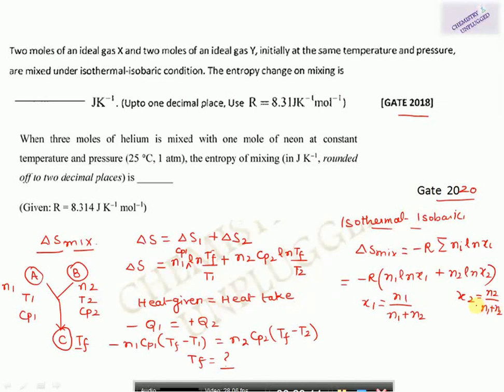Now you can calculate the value of X1 and X2 and place it here. So similarly for this situation, we have 2 moles of X. So N1 is 2, N2 is also 2. So X1 will become 2 over 4, 2 plus 2, 4. And X2 is also equal to 2 over 4. Now we can place this value here and we can calculate this one. So this is also very easy, and it is also a similar example.